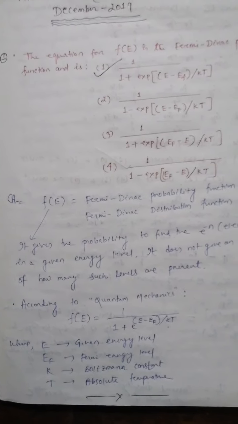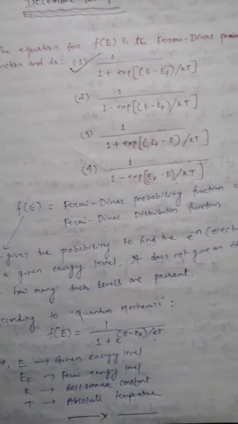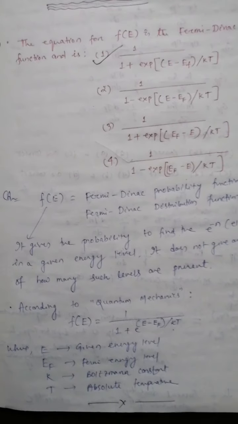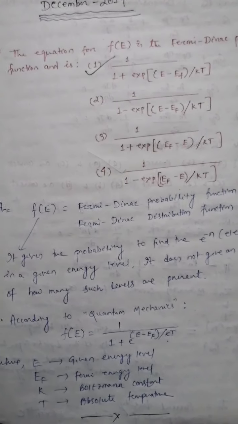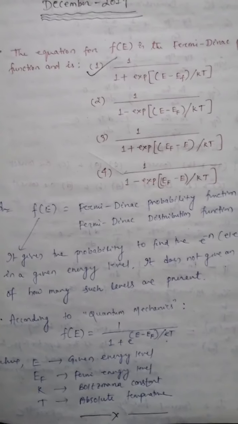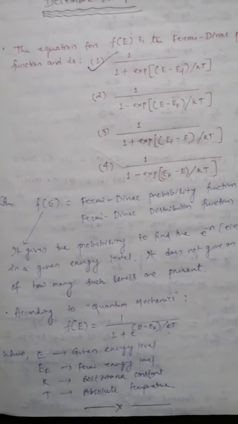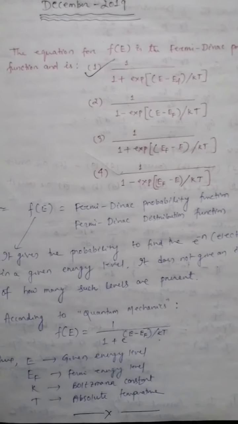Okay, so f(E) is the Fermi-Dirac probability function or Fermi-Dirac distribution function. It gives the probability to find the electrons in a given energy level, but it does not give an idea of how many such levels are present. We can say this is a disadvantage, that it does not give an idea of how many such levels are there.